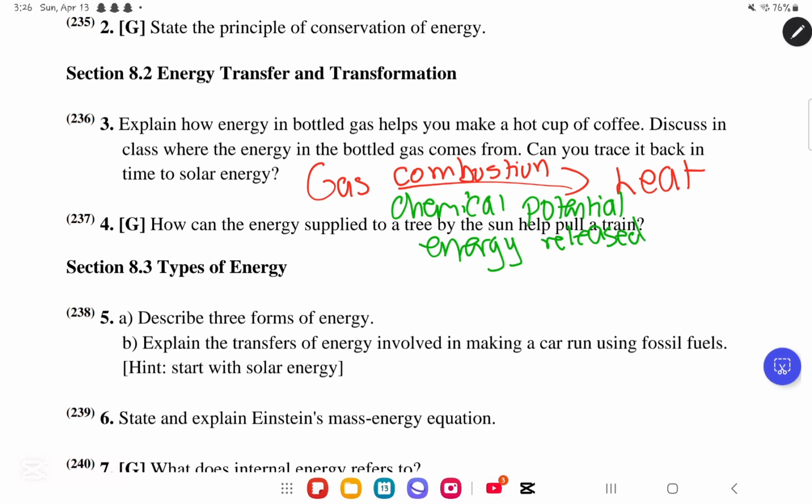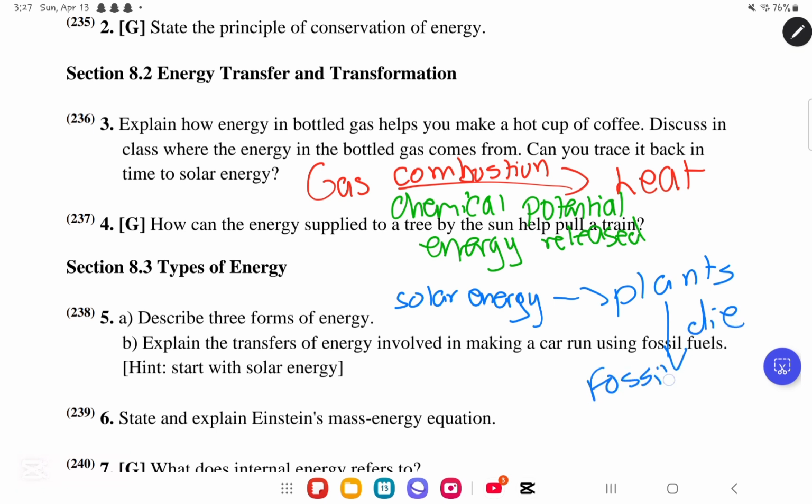Now they told us in the second part, discuss in class where the energy in bottled gas comes from. Can you trace it back to the solar energy? The solar energy will go to the plants. So solar energy is absorbed by the plants, and then the plants die. When the plants die, they will form fossil fuels.